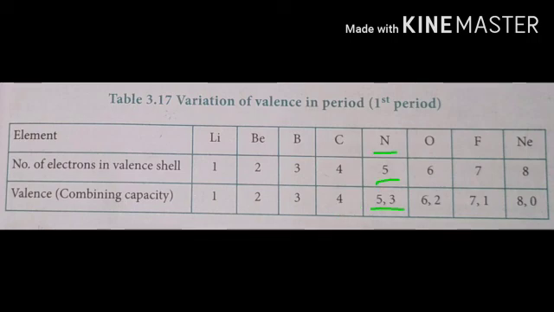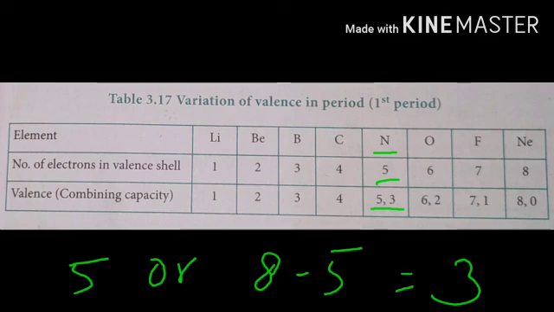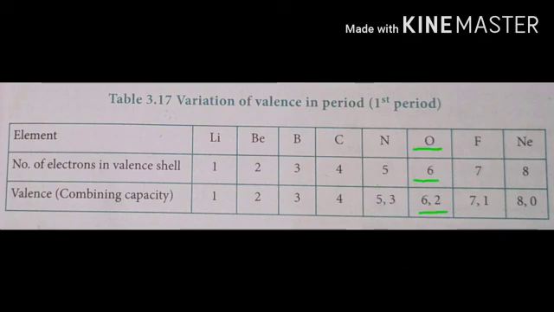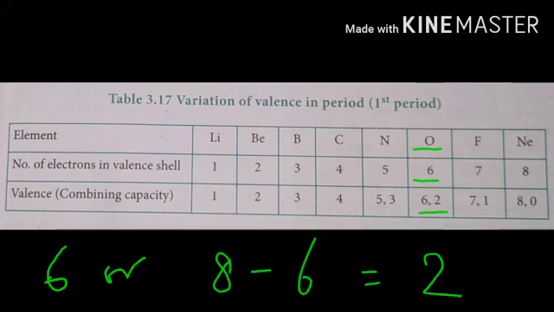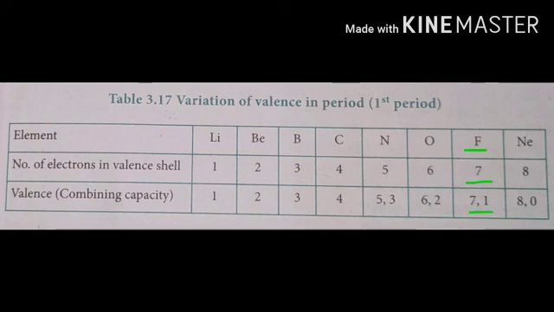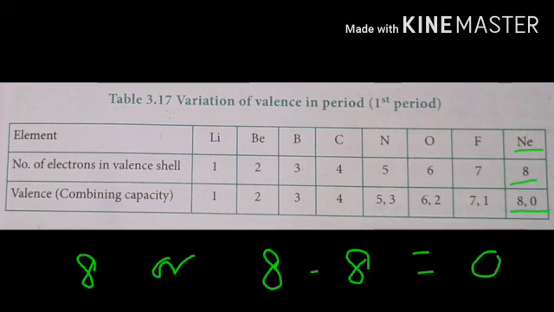Nitrogen, number of valence electrons is 5, so valency equals 5 or 3. Oxygen, number of valence electrons 6, so valency equals 6 or 2. Fluorine, number of valence electrons 7, so valency equals 7 or 1. Neon, number of valence electrons is 8, so valency equals 8 or 0.